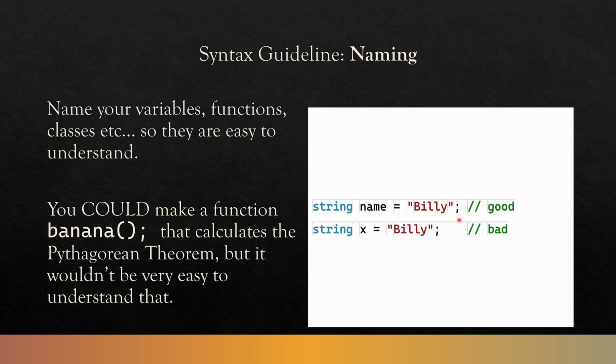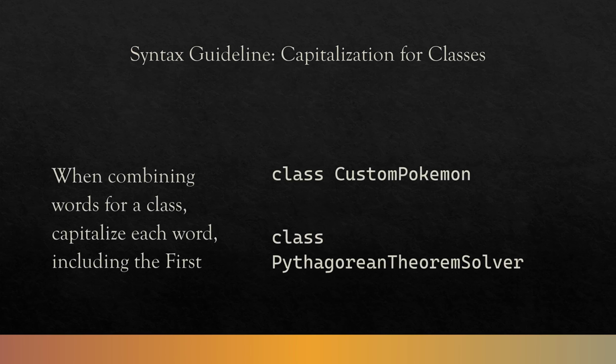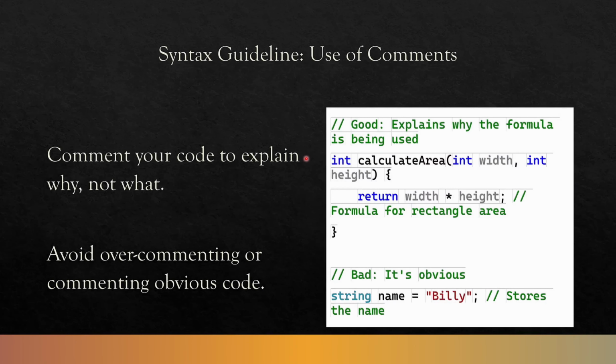So string name equals Billy. That's good. That works. String x equals Billy. This would be bad. That is a variable name that doesn't tell you anything. Now, there are a few different guidelines for capitalization, camel case, things like that. Unreal has their own guidelines, which we'll talk about later. When combining words for a class, you should always capitalize the first letter. Again, we'll get to more of those capitalization things later.